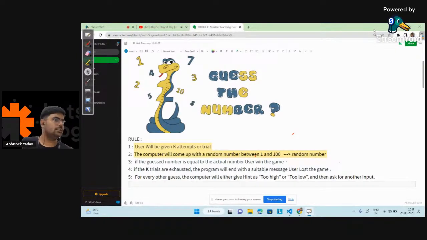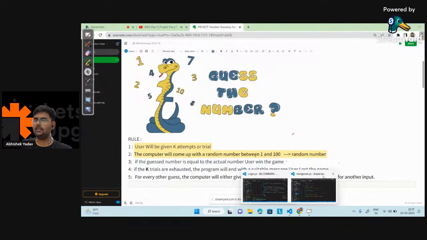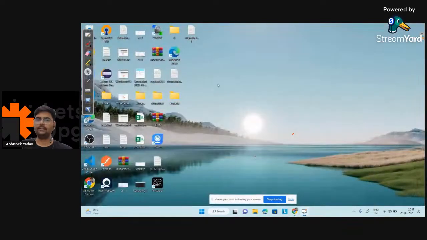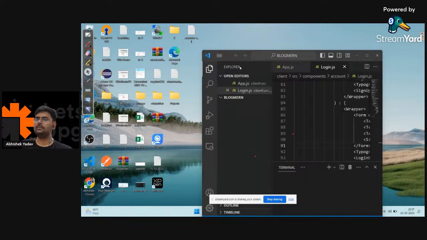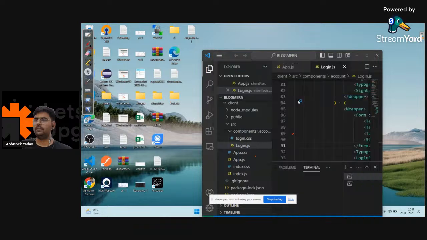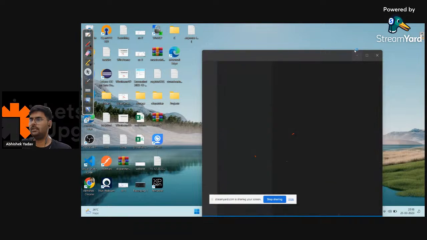Okay, so 1 minute. Yeah, rand here, right? So let's open. Give me 1 minute. File, open folder. Okay, yes, select folder.